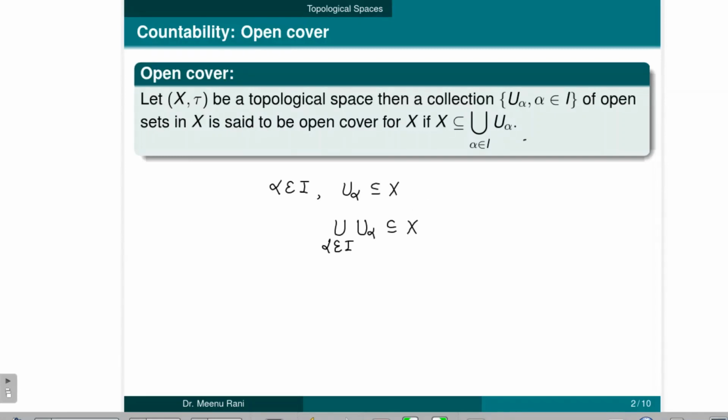So from 1 and 2, we can say that X is equal to the union of all U alphas. So if this collection is an open cover for X, then we can say that X is equal to the union of all U alphas.